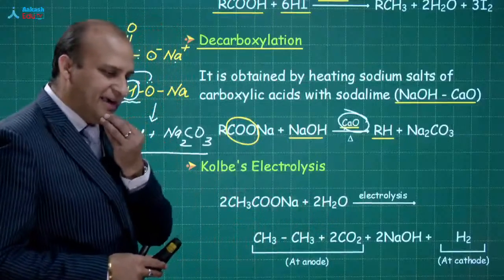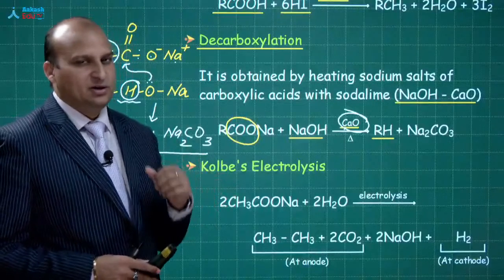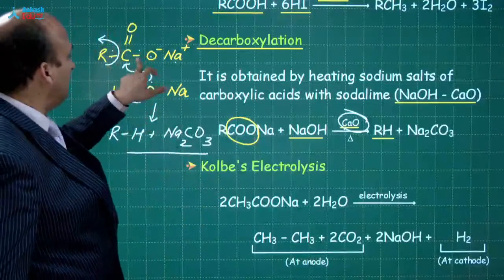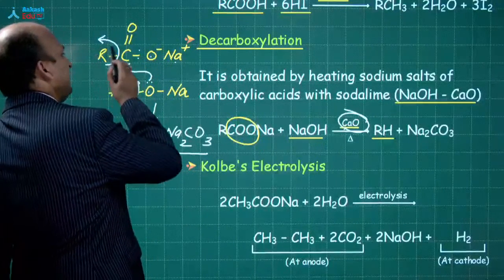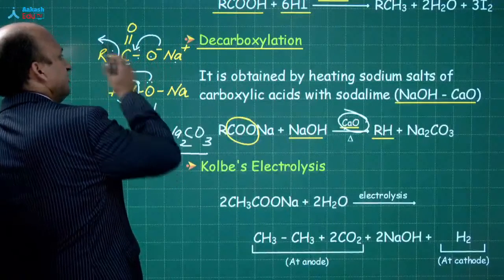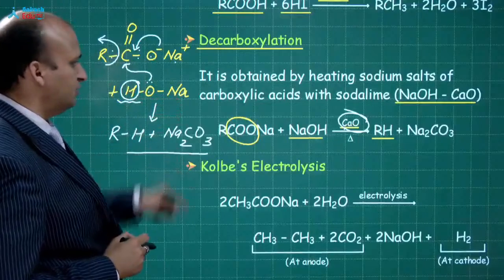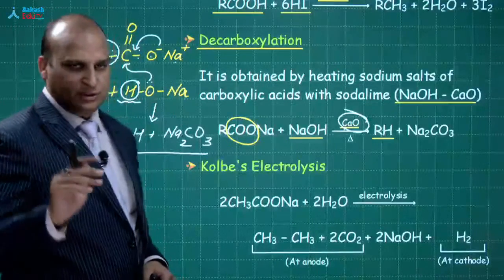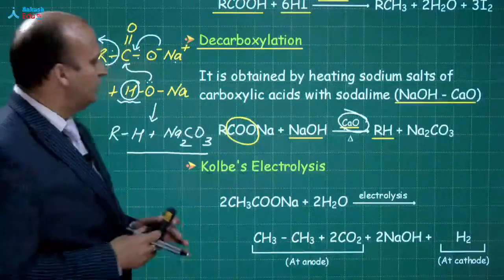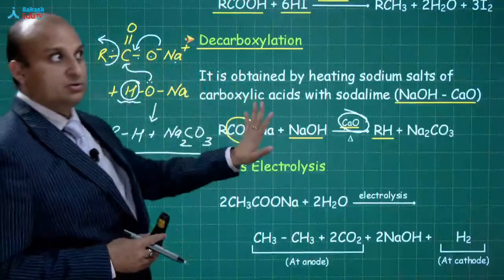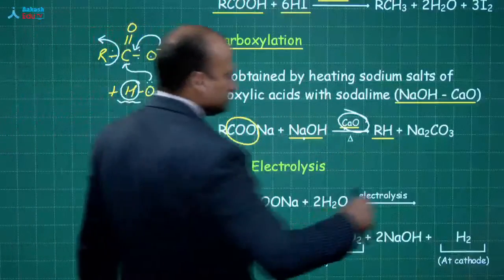Now you can ask me, sir, fine, you have given a hint, but isn't it happening like this? No, it's not happening like this. Actually, when you say RCOO minus ion, we need to move this R minus from here. So this is how the R minus forms. The carbon dioxide combines with NaOH and CaO, and then Na2CO3 is released. But as I said, no need for going into the detailed mechanism. I have given you the hint. Now you understood. Okay, fine. This is the use of NaOH, and this is the use of CaO.